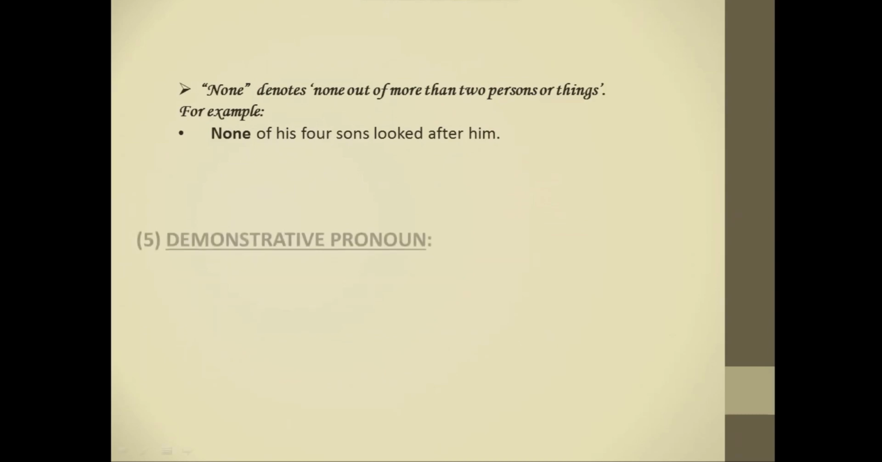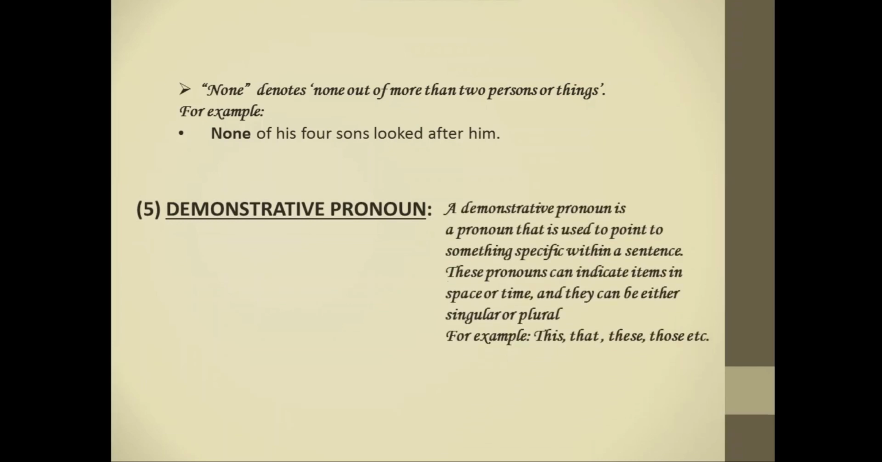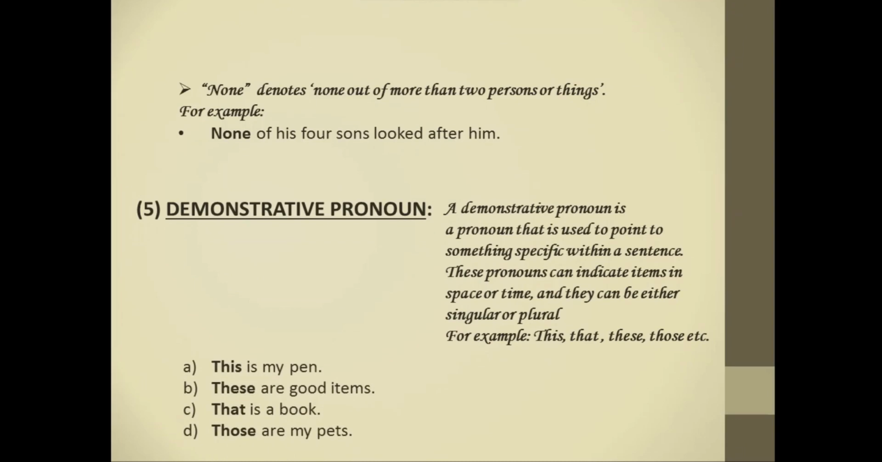Let's see the next type of pronoun, that is the demonstrative pronoun. A demonstrative pronoun is a pronoun that is used to point to something specific within a sentence. These pronouns can indicate items in space or time, and they can be either singular or plural. For example, this, that, these, those, etc. Here are some examples. This is my pen. These are good items. That is a book. Those are my pets. Here, all these bold words are pronouns.